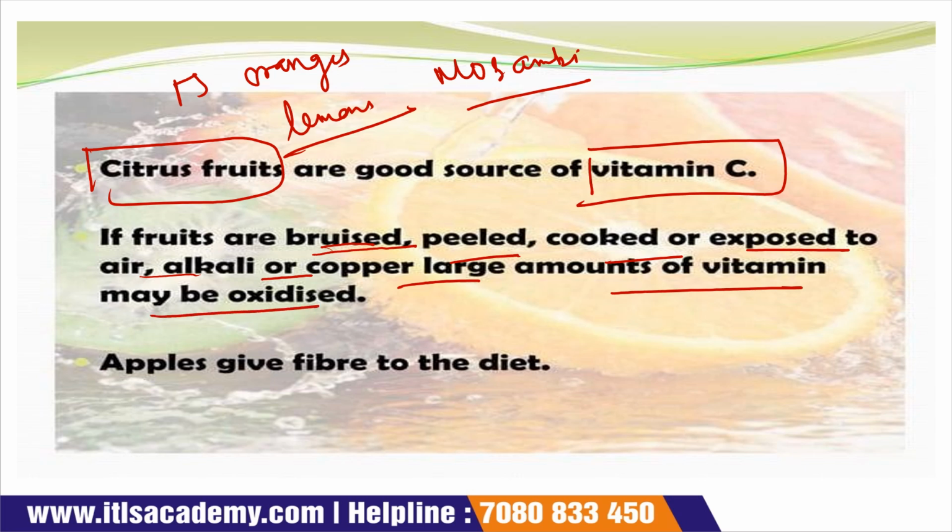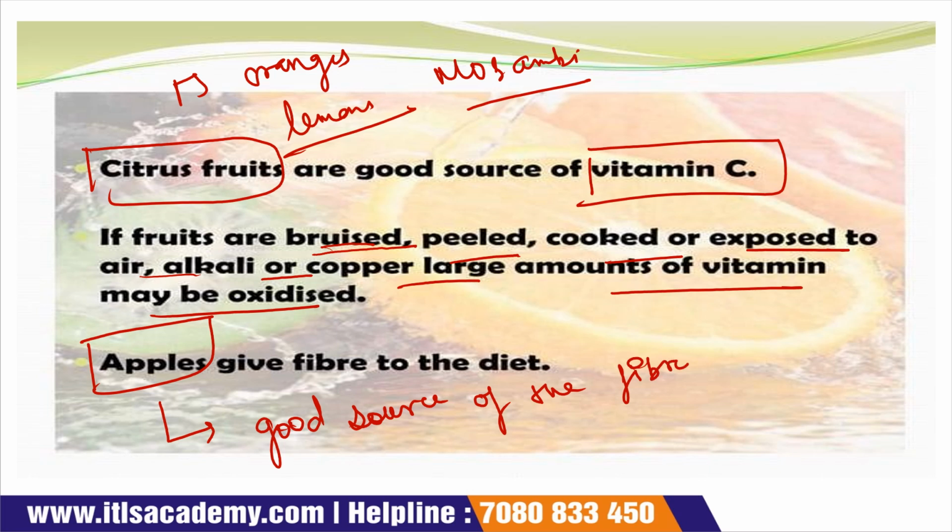Okay, if we peel the fruits, cook the fruits, or expose the fruit to air, alkali or copper, then what happens? The amount of vitamin present in the food may be oxidized. Okay, and apple gives fiber to the diet. That's why apple is a good source of fiber. That's why it gives fiber to our diet.